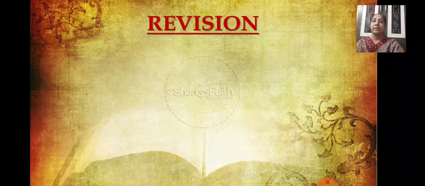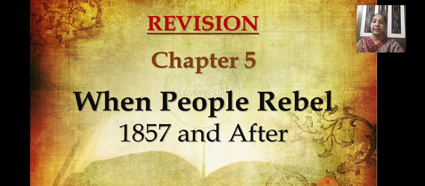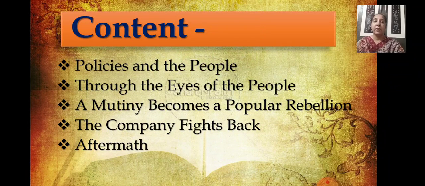Children, we are doing the revision of chapter number 5 of history, that is When People Rebel 1857 and After. Now in our content, if you remember, we have already completed all the topics. In our last session, you learned the topics The Company Fights Back and Aftermath. Before coming to today's topic, let's have a quick recap of what we learned in the previous one, that is, the Company Fights Back.